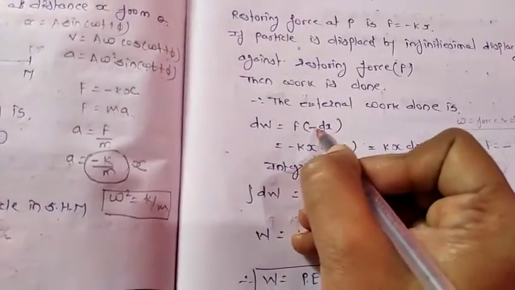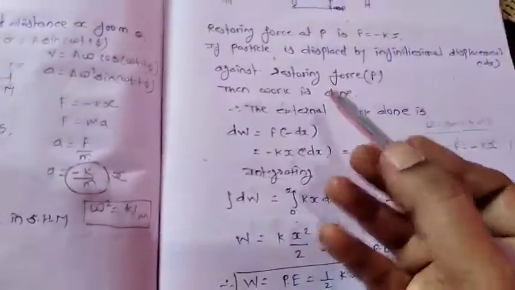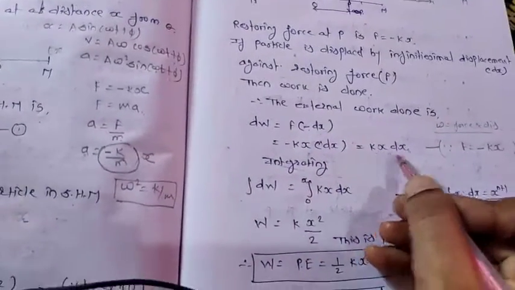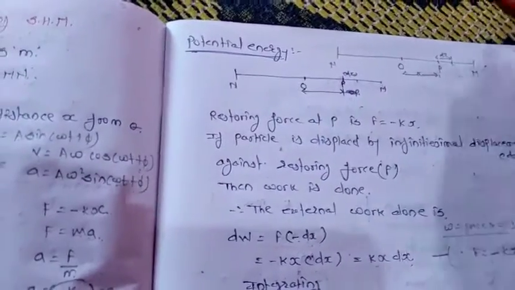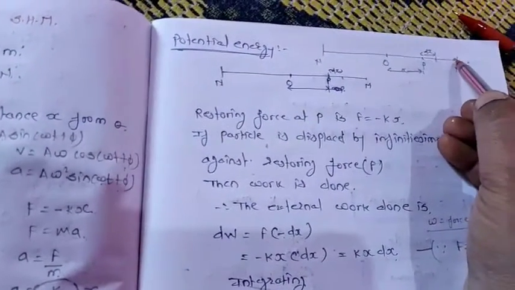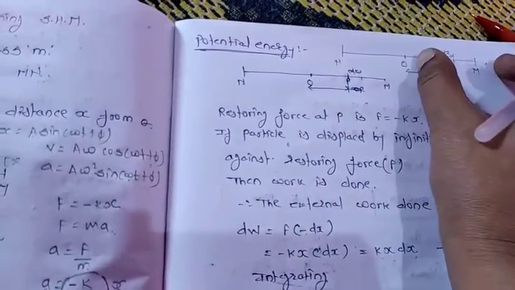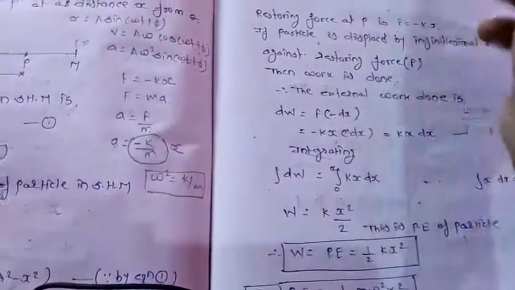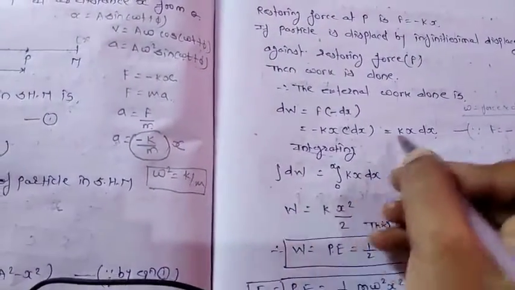We have to write here dx, minus dx, as it is again acting against the restoring force. So it is minus, minus kx into dx, if the particle undergoes a small infinitesimal displacement dx. So we will combine this, that is integrating all these small parts. We will have the formula for the total work done, that is integrating this equation.